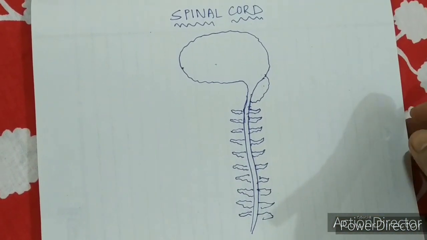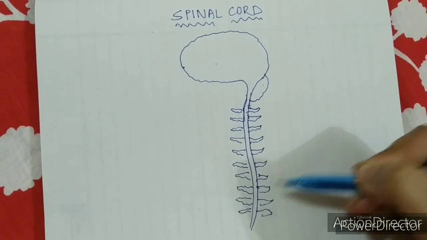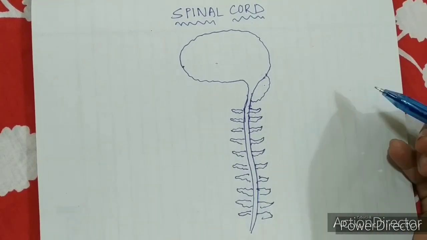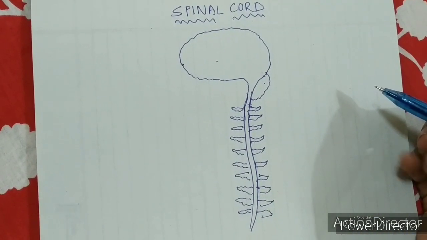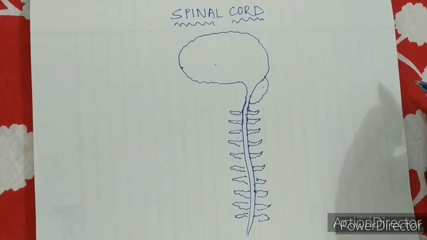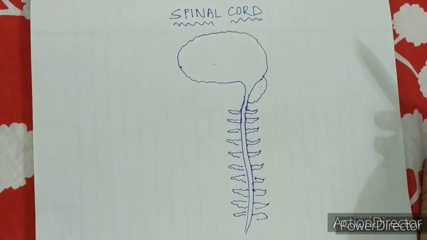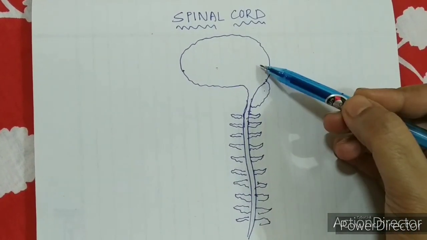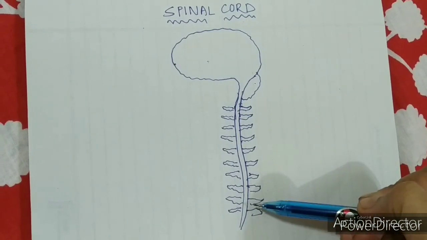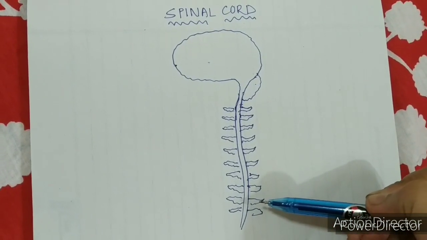Actually, there are 31 segments present in the vertebral column, and each segment gives rise to a nerve, which we call a spinal nerve. Earlier I said nerves arising from the brain are known as cranial nerves, and nerves that arise from the spinal cord are known as spinal nerves.